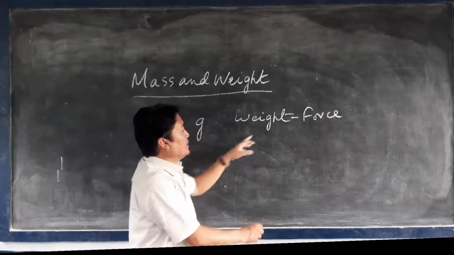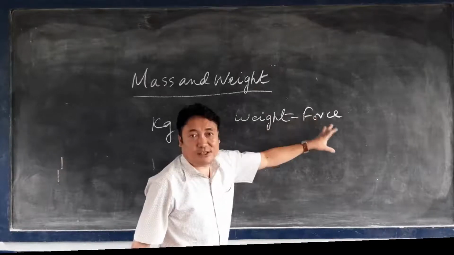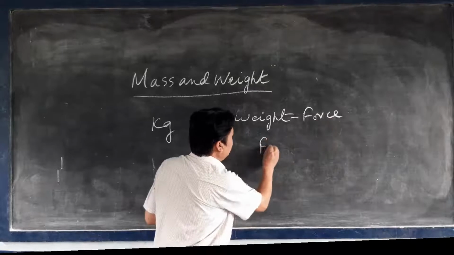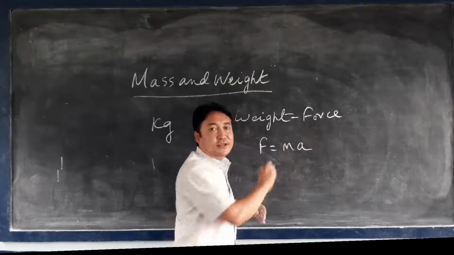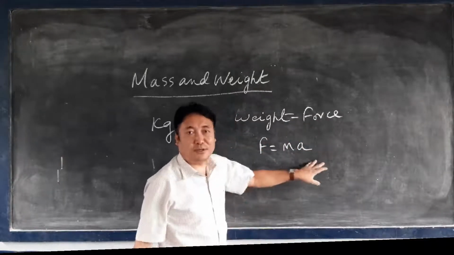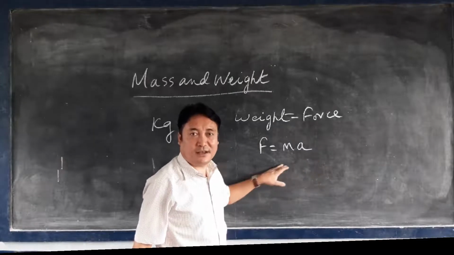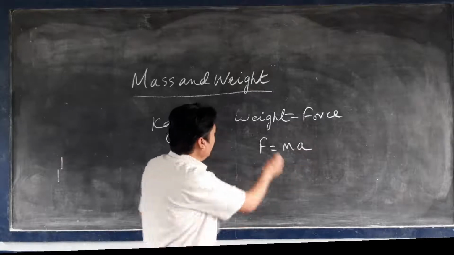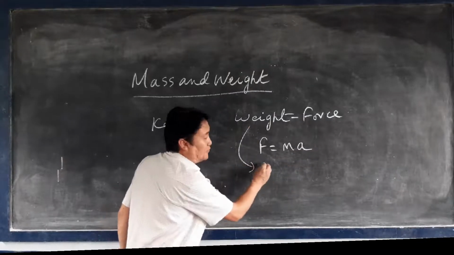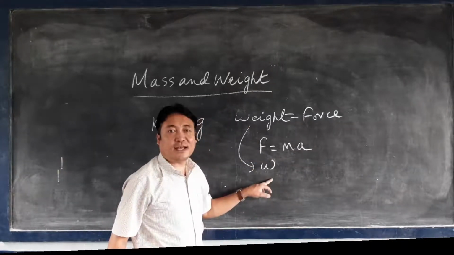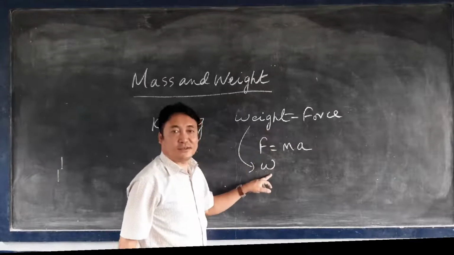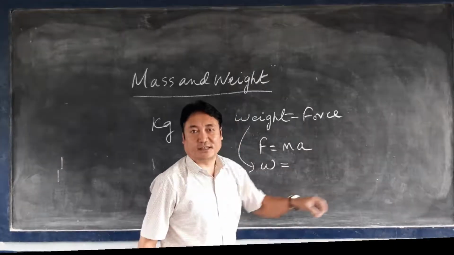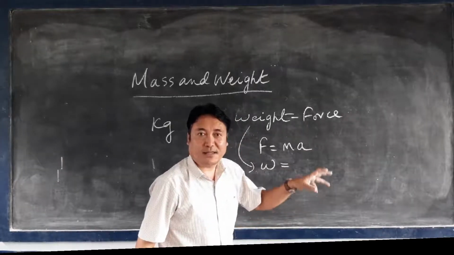Now when we see the relation between weight and force, we know that force equals mass into acceleration. You know that F equals m into a. According to the definition of force, force equals mass into acceleration. But the weight of a body is also a force. So instead of force, I can write W. The weight of the body is the force with which it is attracted by the Earth's gravity.